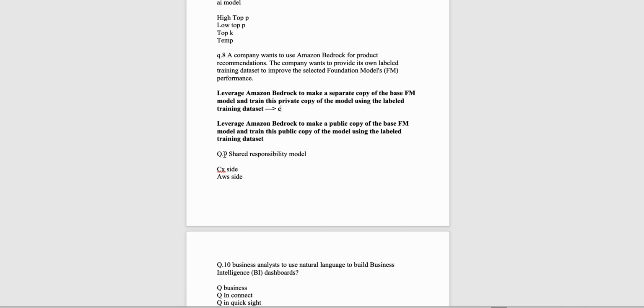Next is a simple question. It's based on the shared responsibility model. You should only remember two things here. There are two types of responsibilities. One is the customer side, one is the Amazon side.